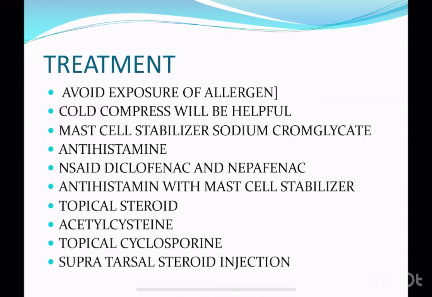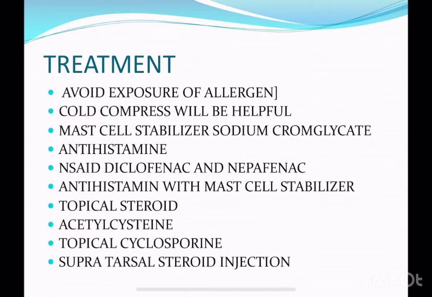The conjunctival vessels, if you press them with a cold material, these vessels will constrict, and the chemical mediators which are released from the blood vessels will not be released as much as they were in the past. After that, there is a mast cell stabilizer. What are mast cells? Mast cells play a very important role in vernal keratoconjunctivitis, because degranulation of the mast cells results in the release of histamine, serotonin, and substance P.